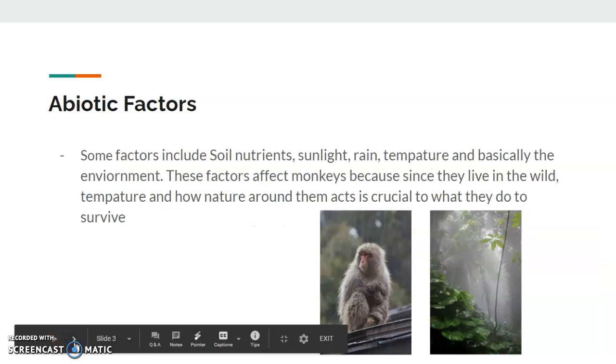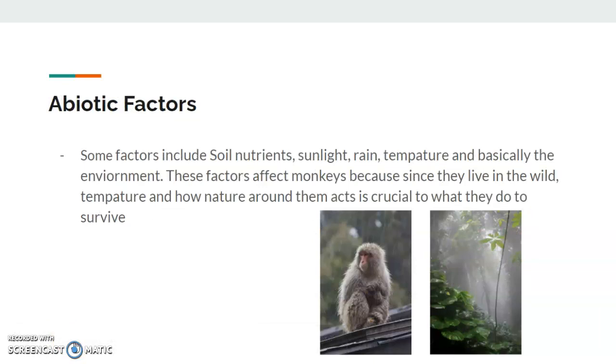Abiotic factors. Some factors include soil nutrients, sunlight, rain, temperature, and basically the environment. These factors affect the monkeys because they live in the wild. Temperature and how nature around them acts is crucial to what they do to survive. This is a monkey inside a rainforest and also another picture of a rainforest.